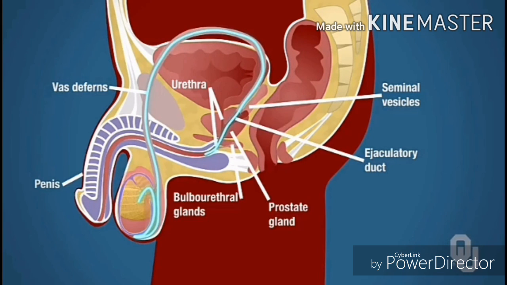Now the sperm are in the vas deferens. The vas deferens connects with the seminal vesicles to form the ejaculatory duct. At this point, the sperm is mixed with the fluid that came from the seminal vesicles. The ejaculatory duct penetrates the prostate gland to join the urethra. As such, the sperm wind up in the urethra, which receives substances from the bulbourethral glands, and both urine and sperm are in the urethra. So that was the pathway that sperm take from the seminiferous tubules to the urethra.